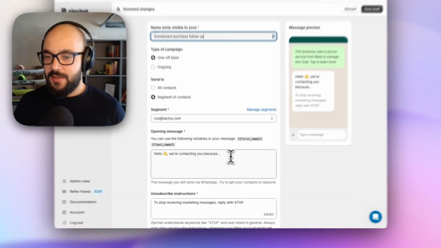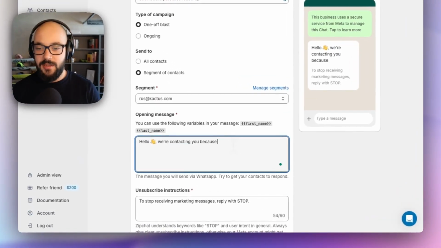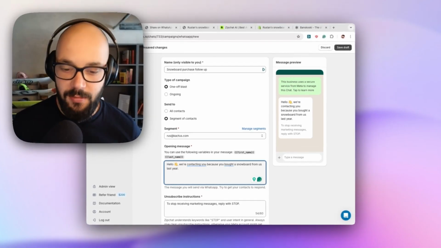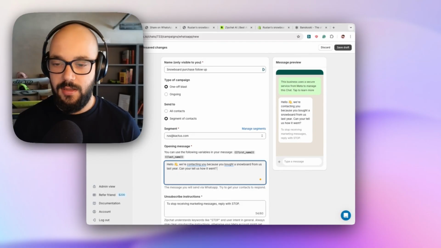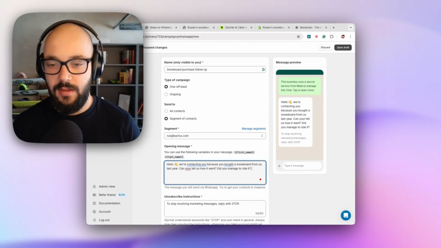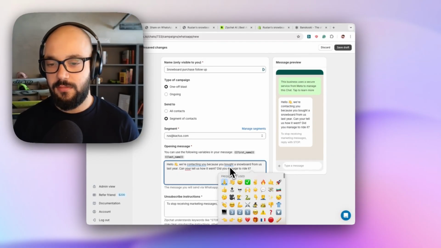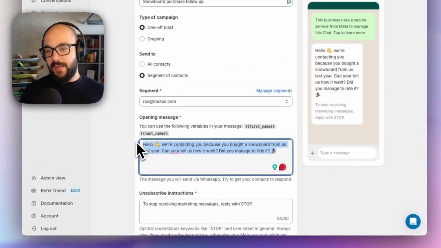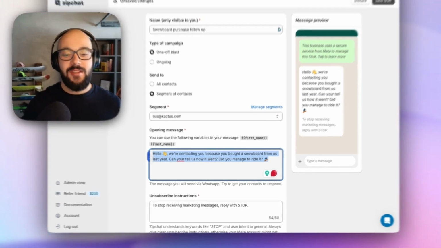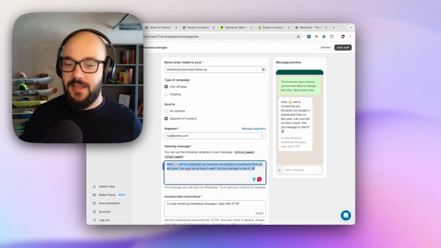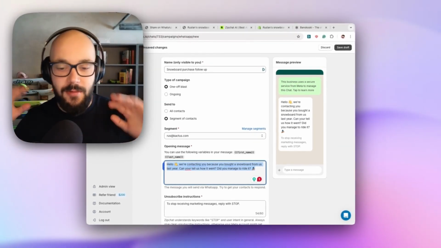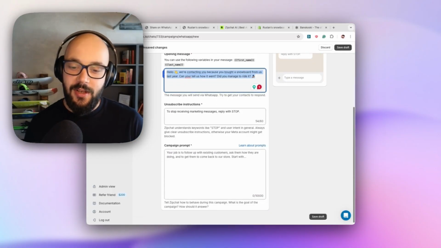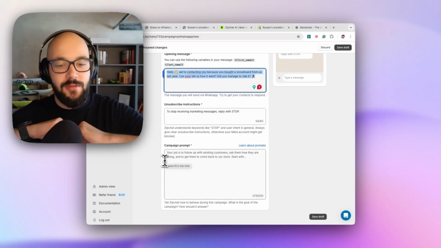Now, let's imagine I'm sending out a campaign to people that bought a snowboard in the past year. So I can say, hello, we're contacting you because you bought a snowboard last year. And I can just ask for feedback, right? I can say, can you tell us how it went? Did you manage to ride it? I'm going to add a snowboard emoji. So I'm going to start off by just trying to get the engagement of the customer instead of a simple blast message, hey, buy my product. And the goal here is to get the customer to talk. And after they talk, I can write a prompt that goes into a billion directions.